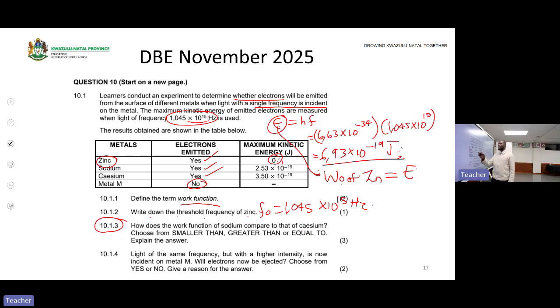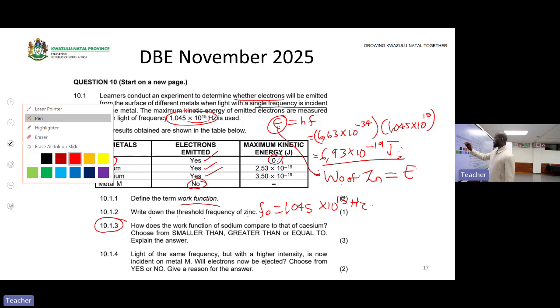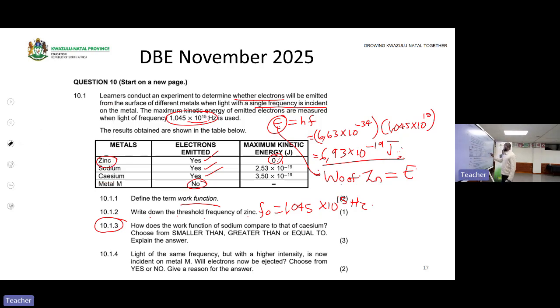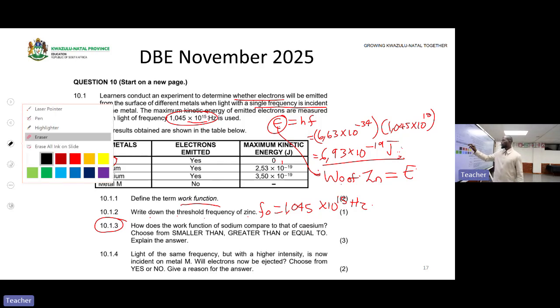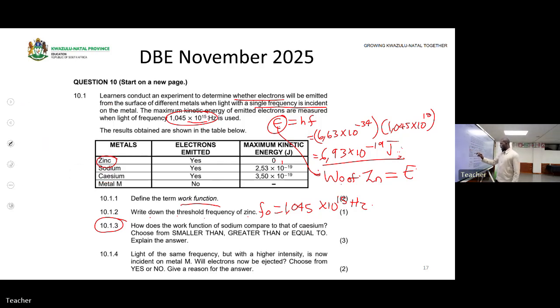Okay, grade 12. Now, potassium as well as sodium. Now, sodium has maximum kinetic energy 2,53.